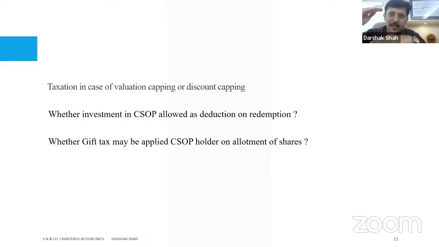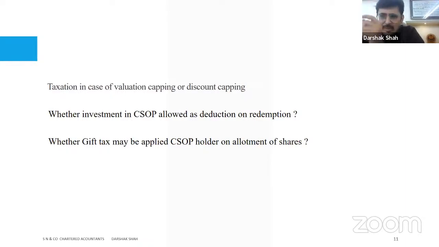I entered at stage 1. This company, institutional investors are coming at this particular stage. So there's going to be a gap. So there's going to be a capping. Whatever value at this stage when the company enters, at the initial stage, the startup company is giving me a commitment that I'm going to give you that capping, right? So I will make you equivalent to that particular stage so that you enjoy the value which the institutional investor is going to give me. So that is a valuation capping.